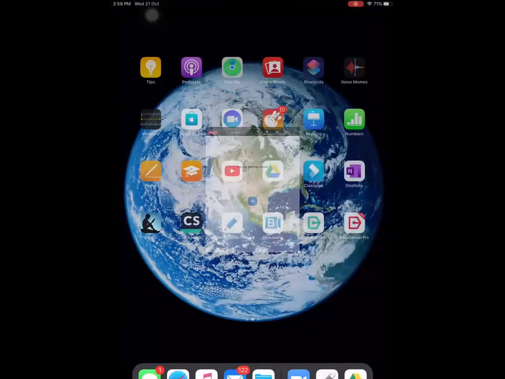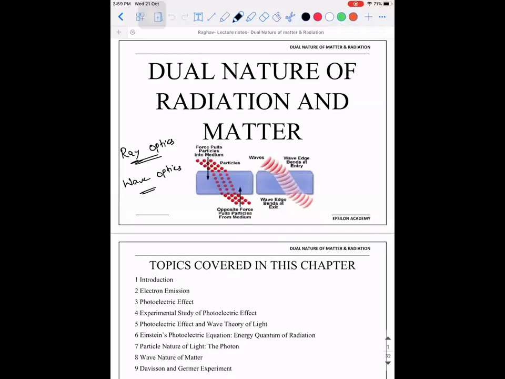So the first chapter that we dealt with is ray optics, and then we dealt with wave optics. Before this, the chapter that we had is electromagnetic waves. If you observe the electromagnetic spectrum, visible light was a part of it, about which we concentrated mainly in ray optics and wave optics. So that is why we were concentrating on it.